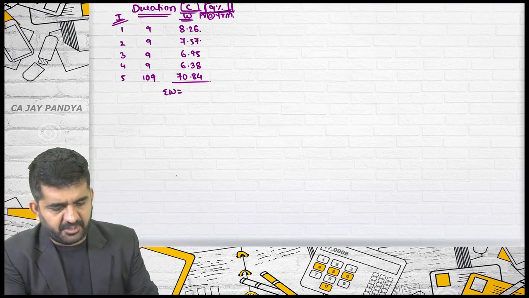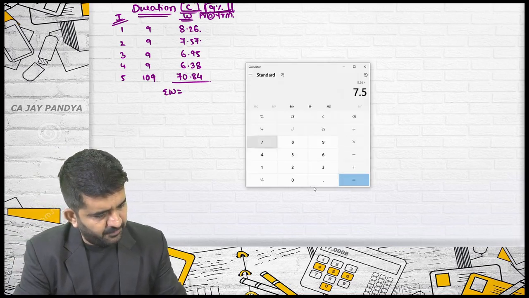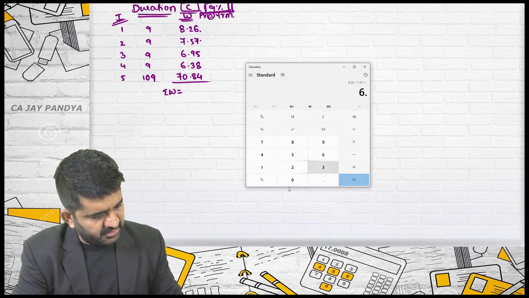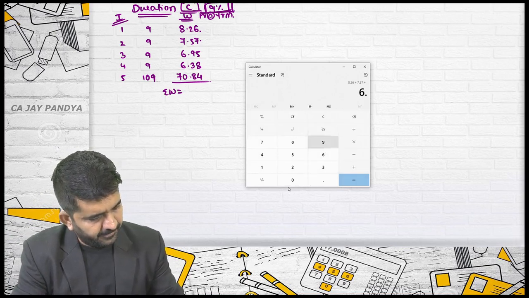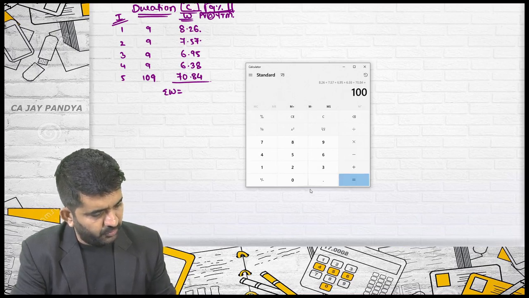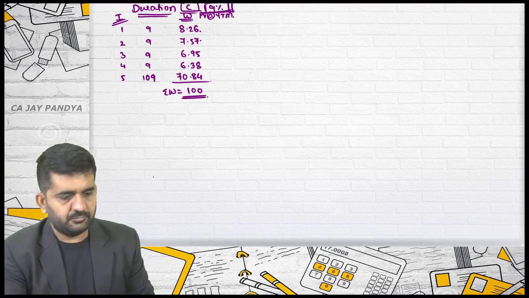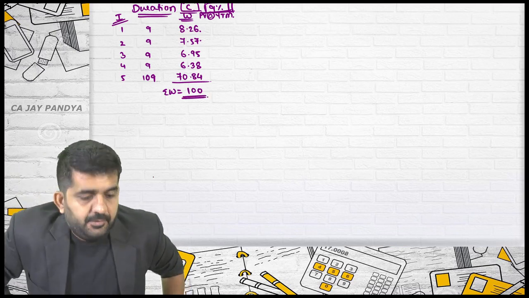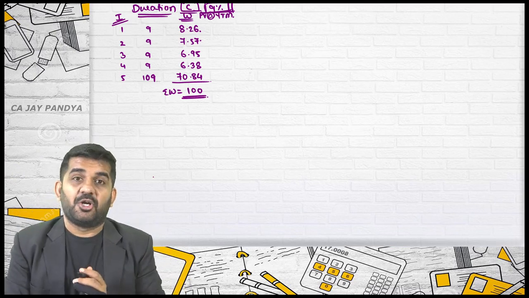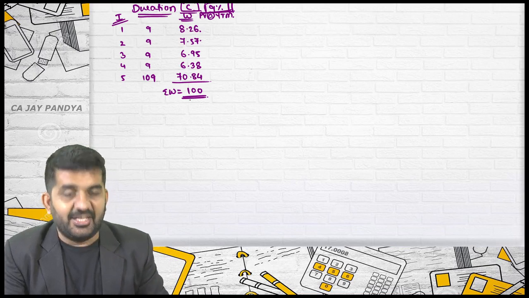Sigma W is nothing but the market price of the bond, which is nothing but 8.26 plus 7.57 plus 6.95 plus 6.38 plus 70.84. It is 100. I was surprised when I got 100. Are you? Why is it exactly 100? It is face value.